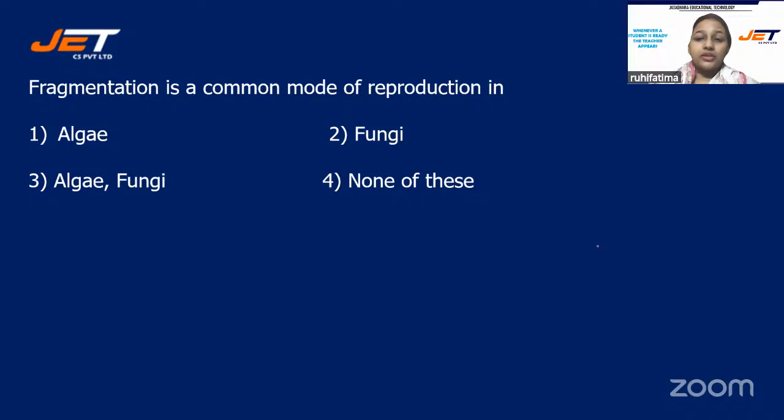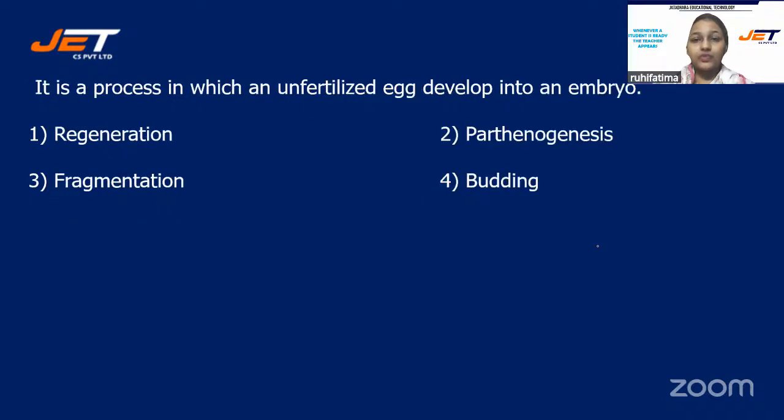Alright, students, the correct answer for this question is option number 3, algae and fungi both. Those who have selected 3, they all are correct. Next one. It is a process in which an unfertilized egg develops into an embryo. And your options are number 1, regeneration, option number 2, parthenogenesis, option number 3, fragmentation, or is it option number 4, budding?